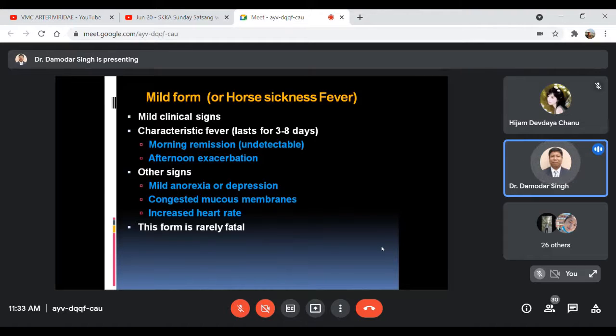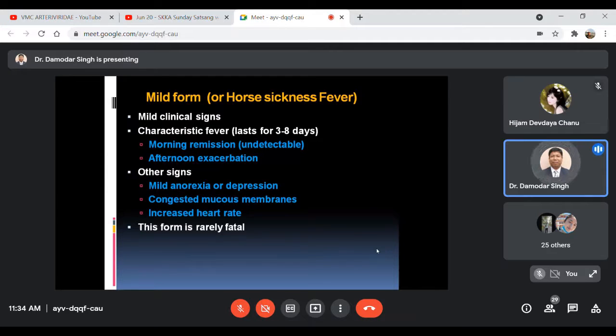So this type of fever used to be in a mild form. Other signs, other than the rise of body temperature, which is mild, may be mild anorexia and depression, and the visible mucous membranes used to be congested, and the animal may show increased heart rate.